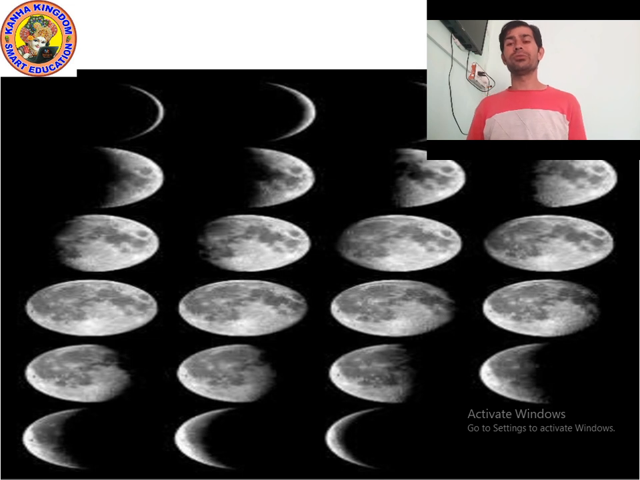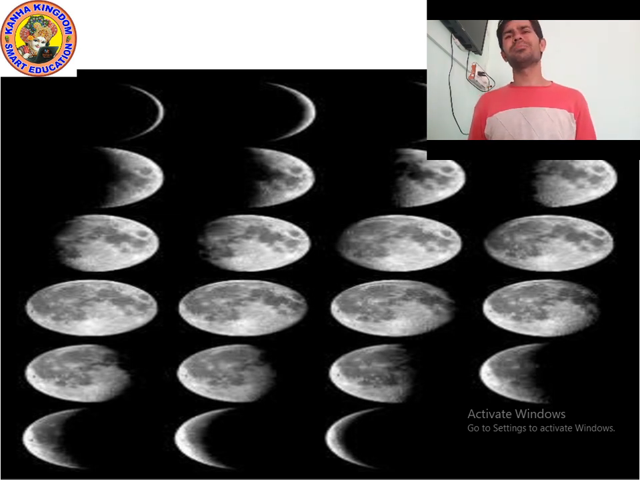Then on the 15th day, you will see the complete moon. The moon's surface facing the earth is completely lit up. That is called full moon. After full moon, after 1 or 2 days, you will see that a little part of the full moon from the right side has disappeared. More than half of the moon is visible, but a thin slice from the right side is not visible. That shape is called waning gibbous.